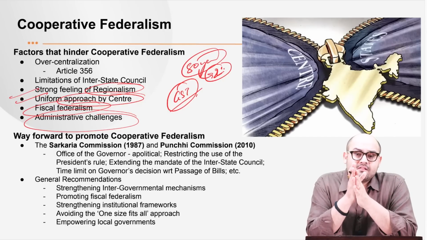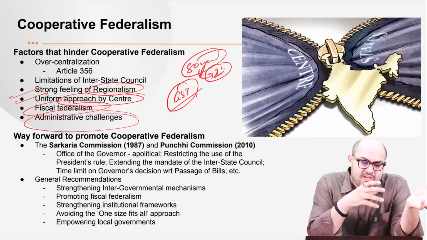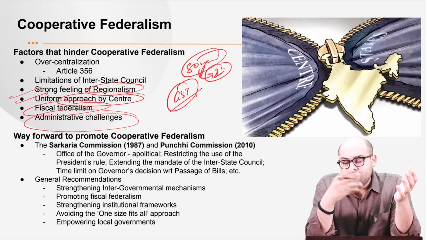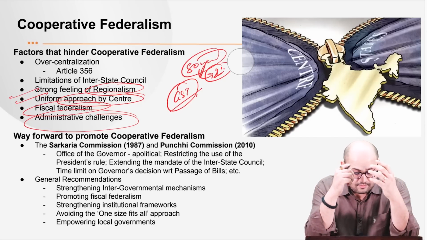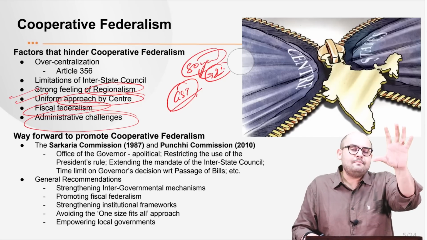So these are some of the factors which hinder the interaction or the adequate channel of linkage between the states and the center. So these are some of the factors. Now, what can be the way forward?